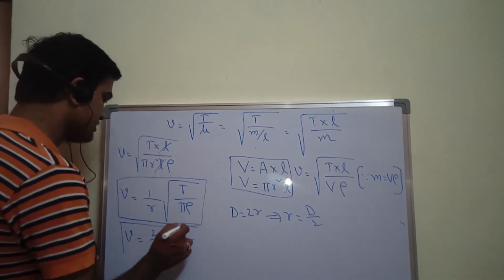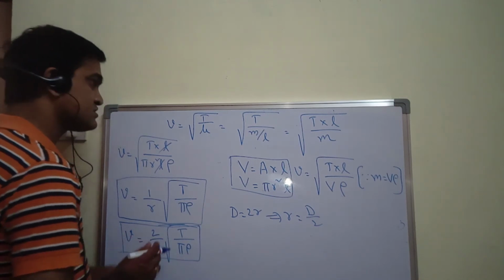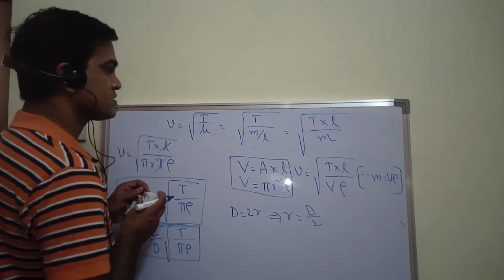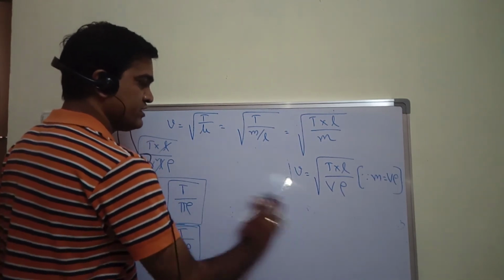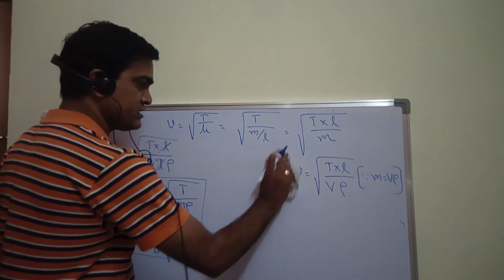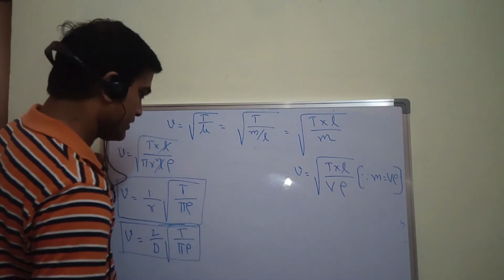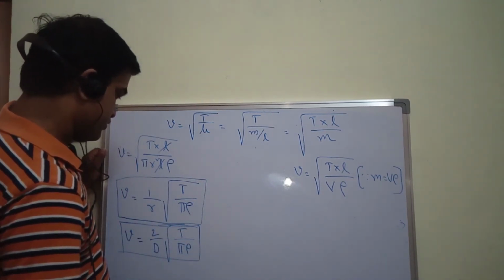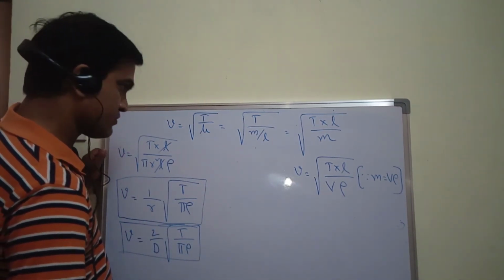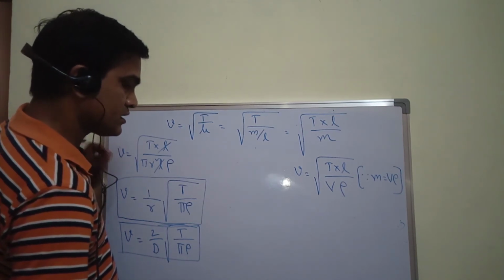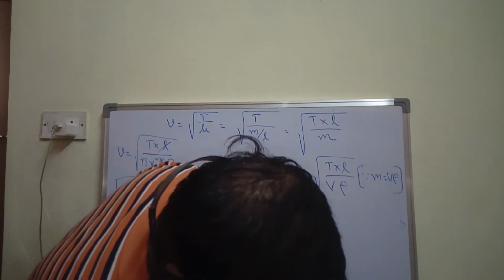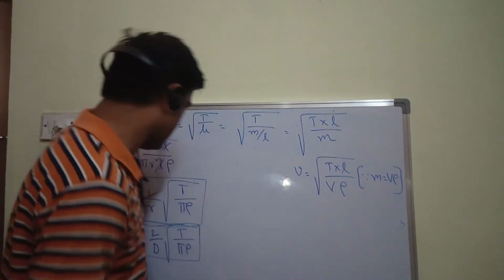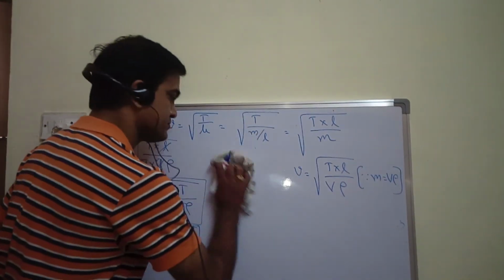You can also write this as V is equal to root over T upon mu.